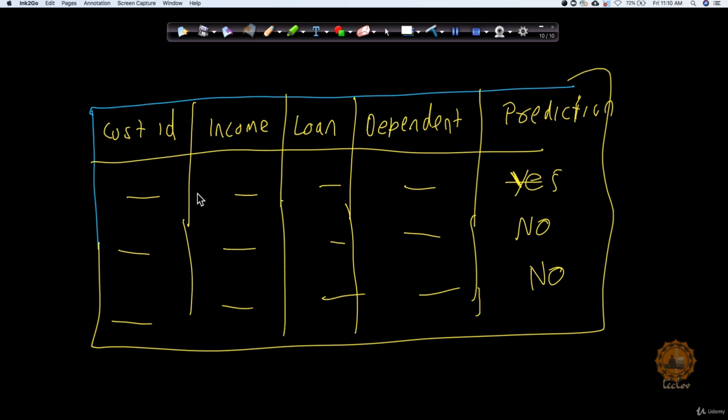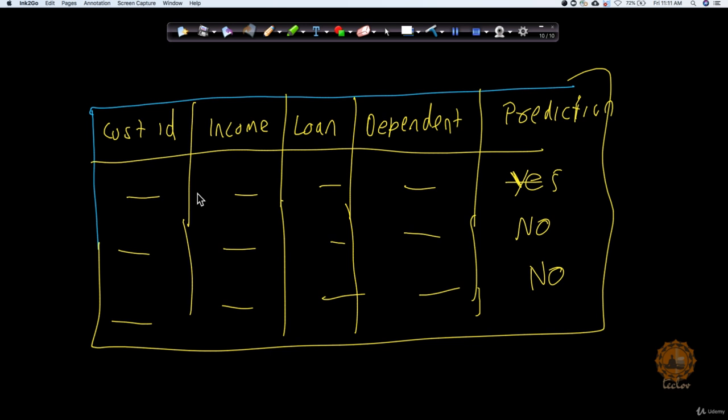Now, instead of processing yes and no responses, it will be much easier if you can define a random variable x indicating whether the customer is predicted to default or not, whether this person is in the yes category or the no category.